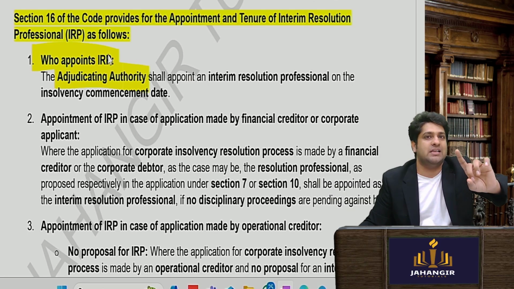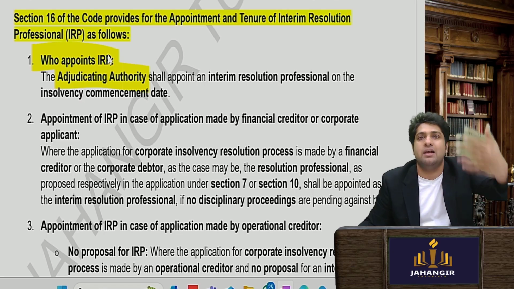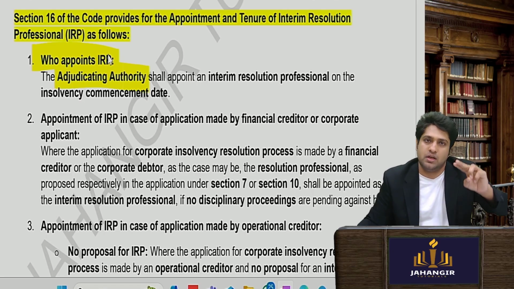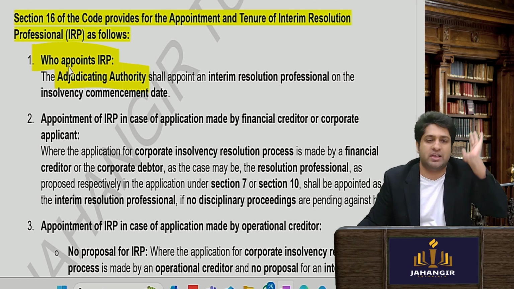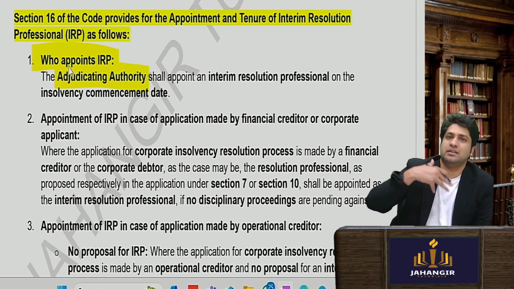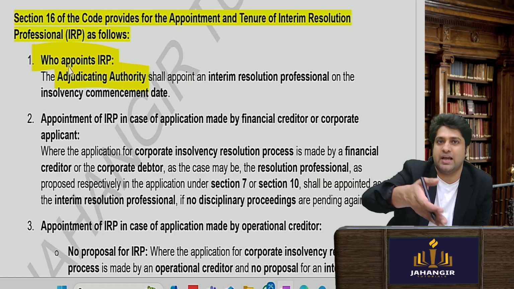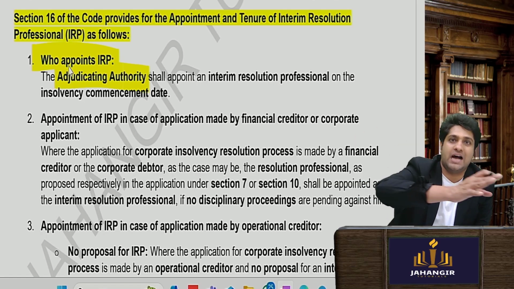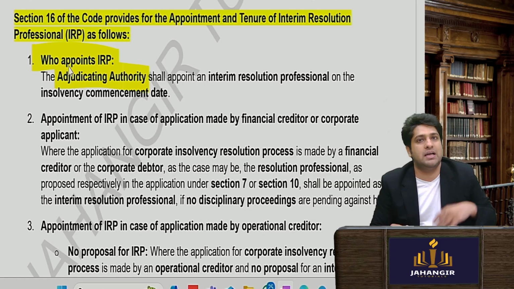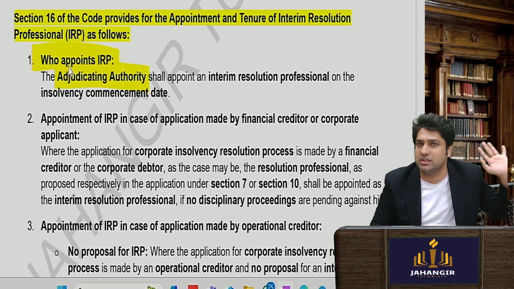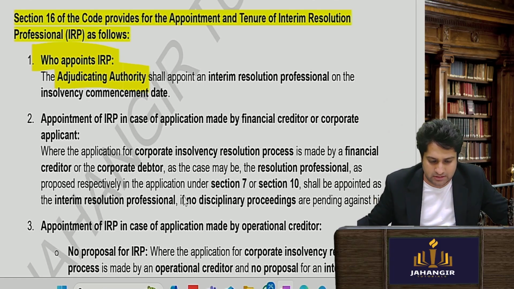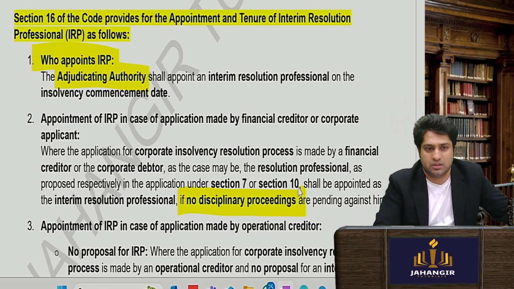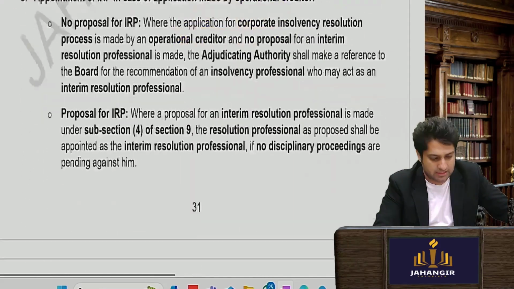So financial creditors and corporate debtors have to mandatorily tell who the IRP is. Operational creditors may or may not give the name, okay. So then the NCLT can either keep the IRP or they will ask IBBI to give an IRP, but there should not be any disciplinary action against the IRP. Common sense, they wouldn't keep anyone who has a disciplinary action going against them, okay.